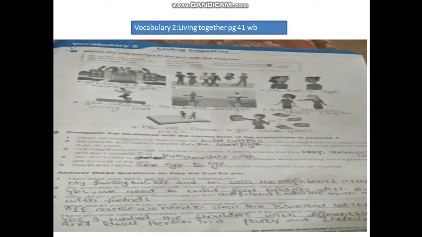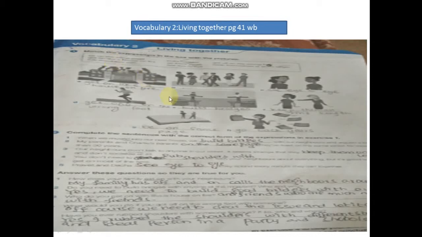So our next task is Vocabulary 2, which is about living together. Question number 1 is about matching the expressions in the boxes with the pictures, such as be on the same page.